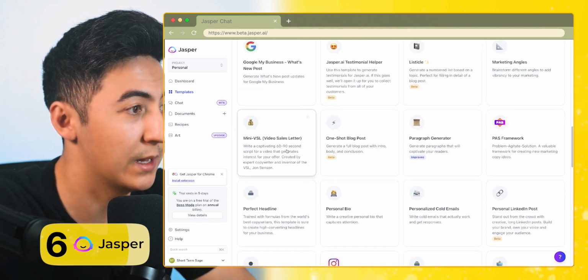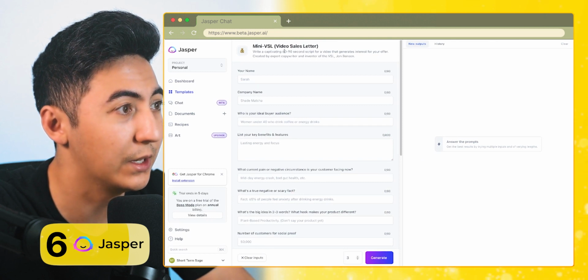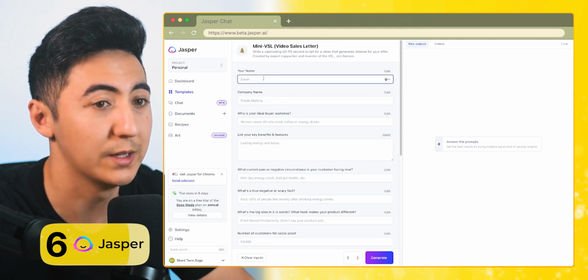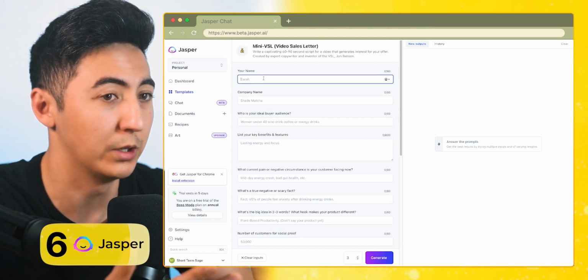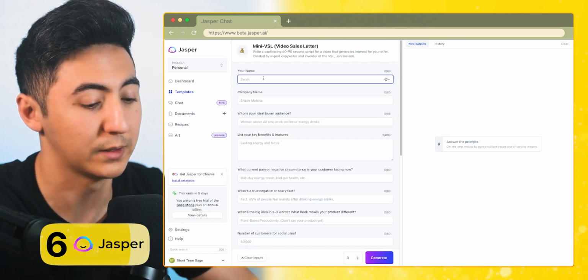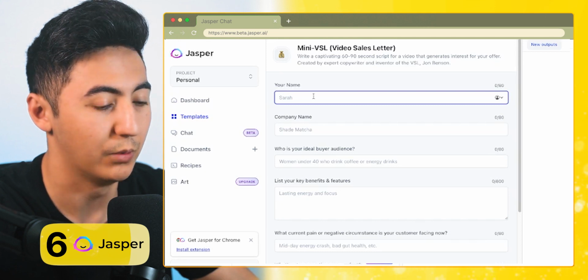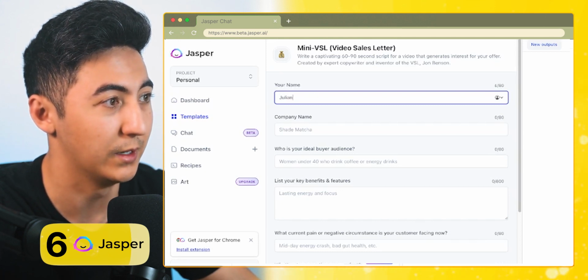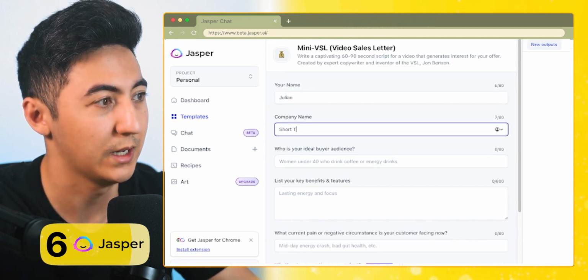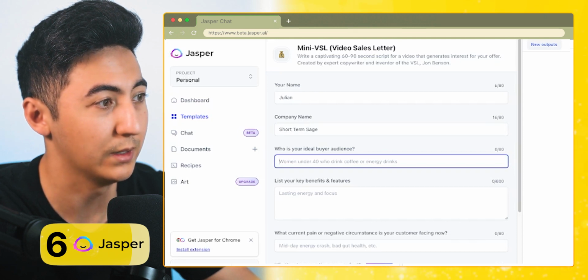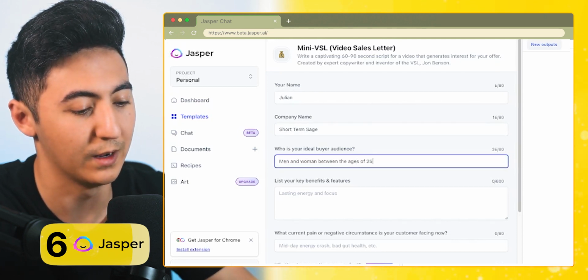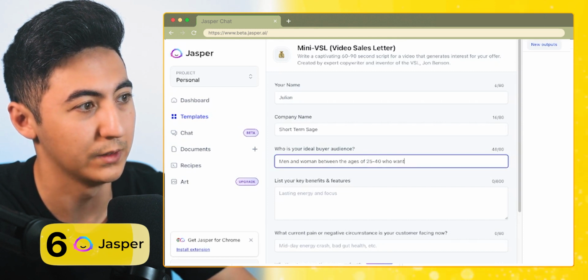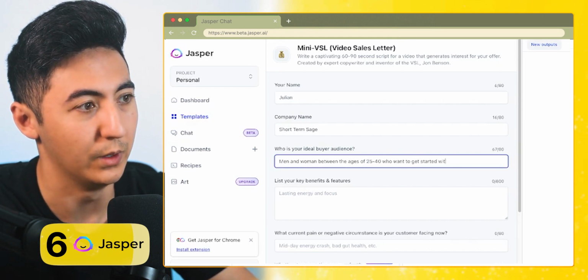Going over to the templates again, I'm going to click on the mini VSL, video sales letter. And what's pretty interesting about this, being in the sales and marketing space myself, a VSL is something that you are using in order to sell your product, like the name entails, video sales letter. What's nice about this, I'm just going to say, my name is Julian, company is Short-Term Sage. What is your ideal buyer audience? Men and women between the ages of 25 and 40 who want to get started with Airbnb.